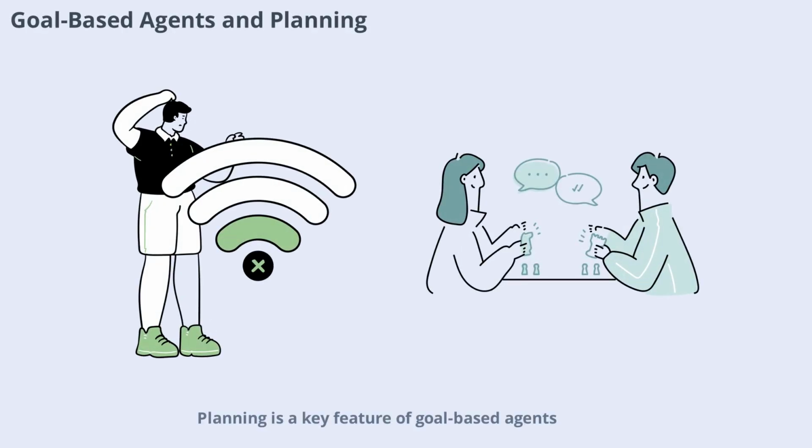Planning is a key feature of goal-based agents. They don't just react, they think ahead. By considering possible sequences of actions, these agents can choose the best path to achieve their goals. This makes them ideal for tasks that require foresight, such as route planning, scheduling, and problem-solving in dynamic environments.